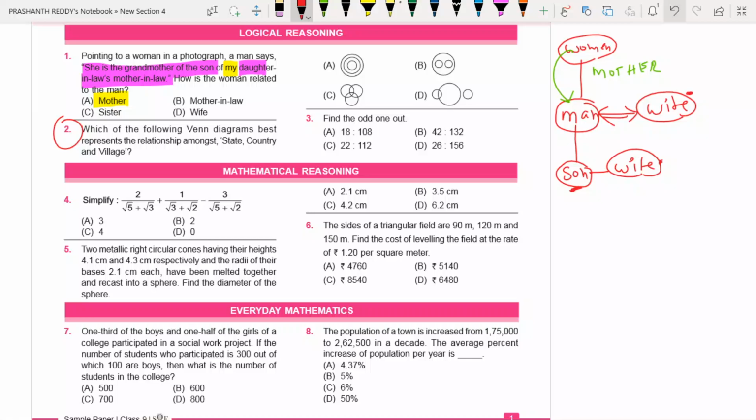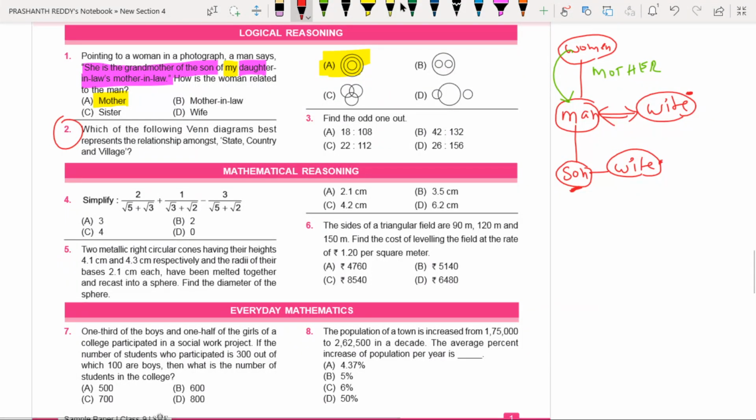Which of the following Venn diagrams best represents the relationship amongst state, country, village? State is there, country is there, village is there. Next, what do we have? Village. You know already, village is part of the country, country is part of the state. Therefore, the diagram that represents it is A. So, one must be part of the other. One must be part of the other, which means the A diagram is the answer for this question.